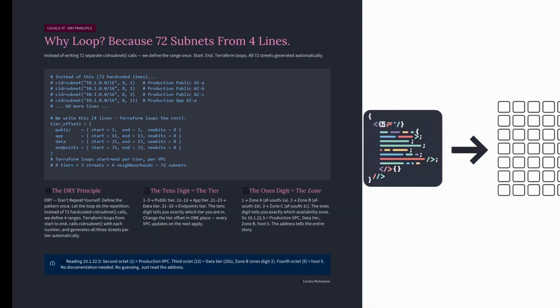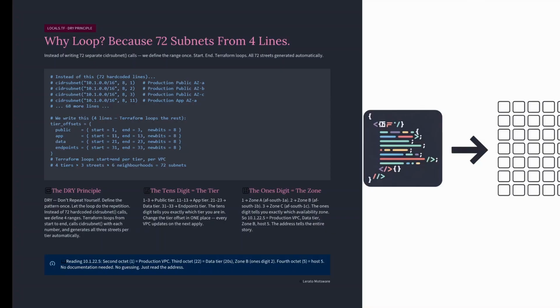Instead of writing 12 separate cidrsubnet calls, one for each of the 12 streets in each neighborhood, we define the range once: start 11, end 13. Terraform loops from 11 to 13, calls cidrsubnet with each number, and generates all 3 application streets automatically. 6 neighborhoods, 4 tiers, 3 streets per tier. Terraform generates all 72 streets from these 4 range definitions. That is the DRY principle in networking. Define the pattern once. Let the loop do the repetition.